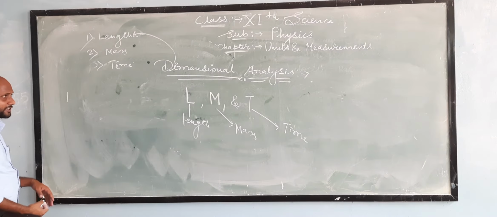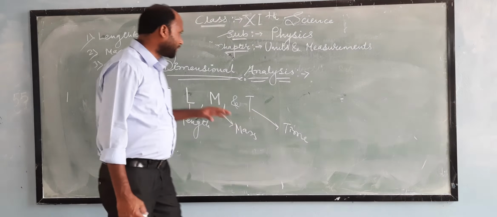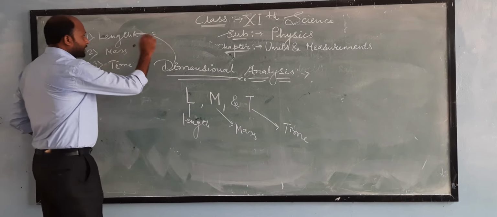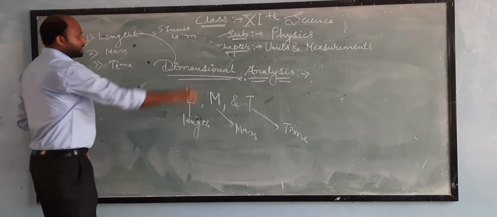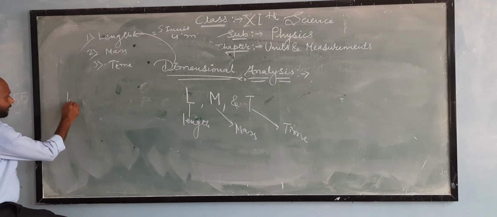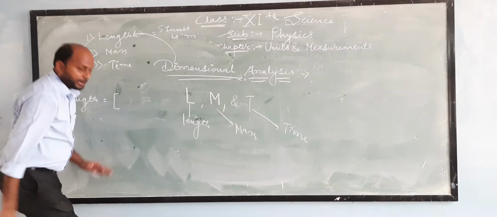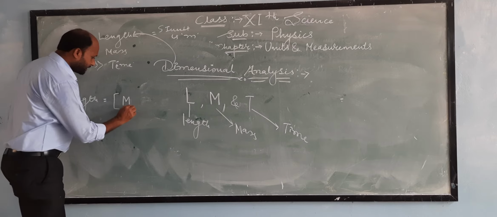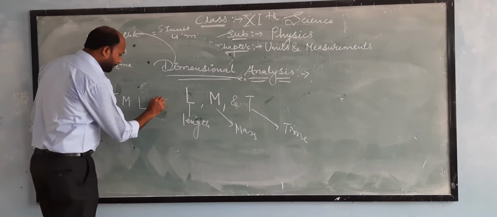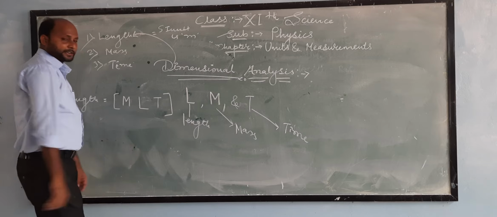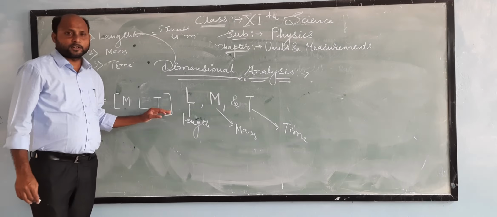For finding dimensional analysis, it is very important for us to know what the SI unit of that particular quantity is. So SI unit of length is meter. Now we are going to find the dimension of length. We have to take the square bracket, write capital M, then capital L, then capital T, close the bracket. M stands for mass, L stands for length, and T stands for time.